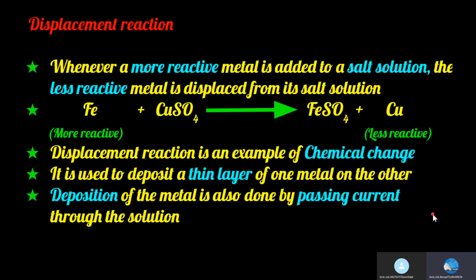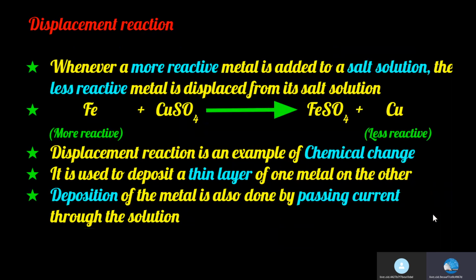Displacement reaction. Whenever a more reactive metal is added to a salt solution, the less reactive metal is displaced from the salt solution. When iron is dipped in copper sulfate solution, a displacement reaction takes place. Iron, being more reactive than copper, displaces copper from the copper sulfate solution. This copper can be deposited on the iron. This reaction is known as a displacement reaction.